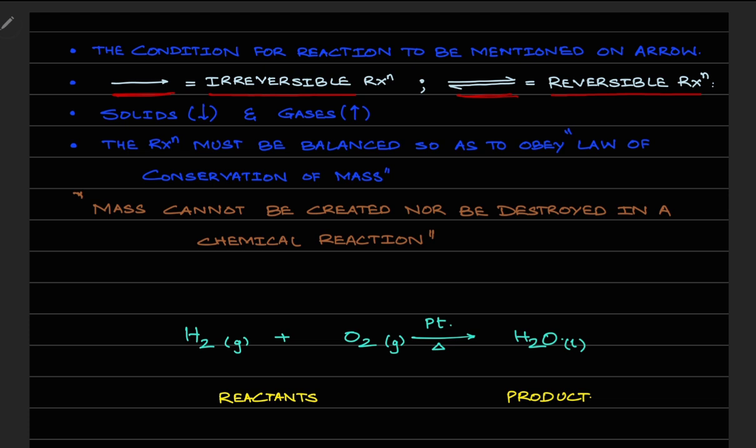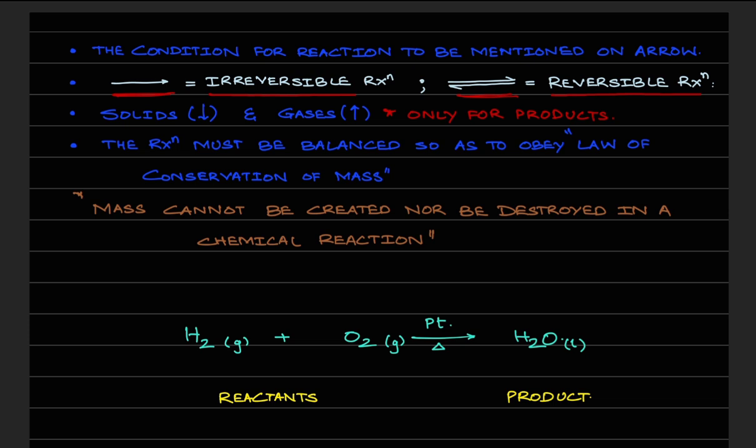Let's go further. Now, the next point says that if in your products, understand this is only for products. If you have in products either gaseous products or a solid product, whenever you have solid products, they are represented by a downward pointing arrow, and the gaseous products are represented by an upward pointing arrow.